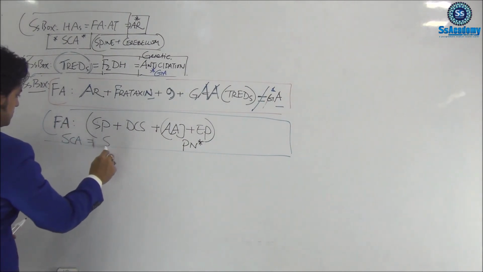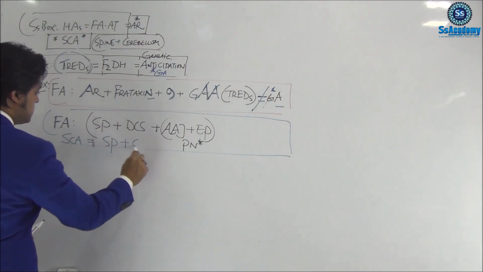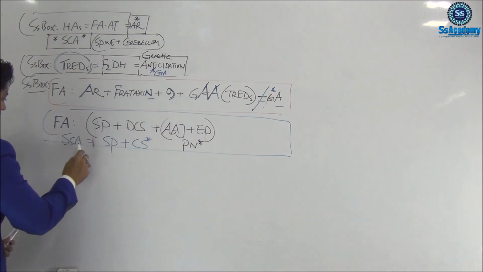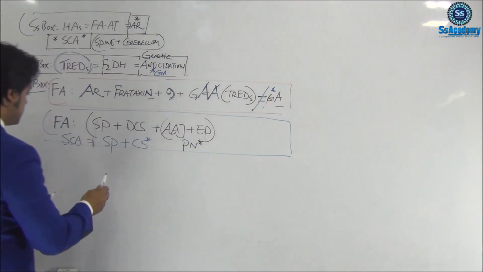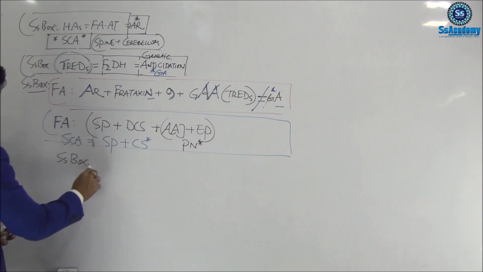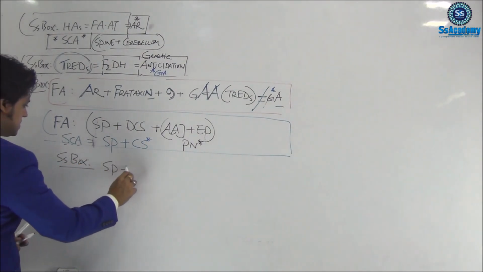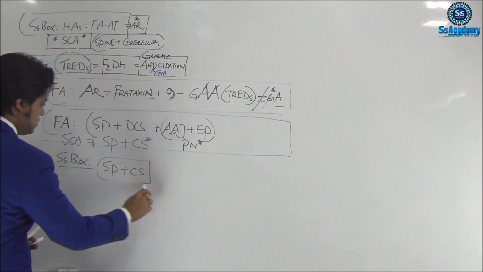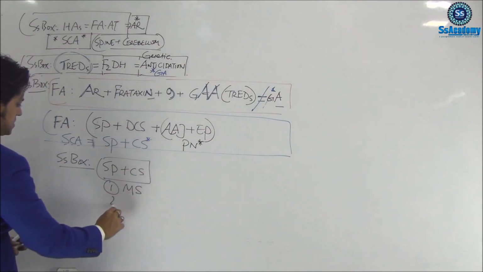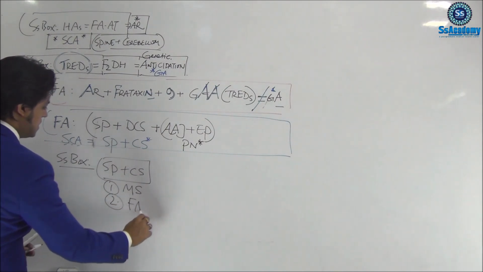So the first syndrome to remember is spastic paraparesis with cerebellar syndrome. Once again, another SS box will be helpful: spastic paraparesis plus cerebellar syndrome. The first diagnosis should be multiple sclerosis. The second diagnosis is Friedreich's ataxia.